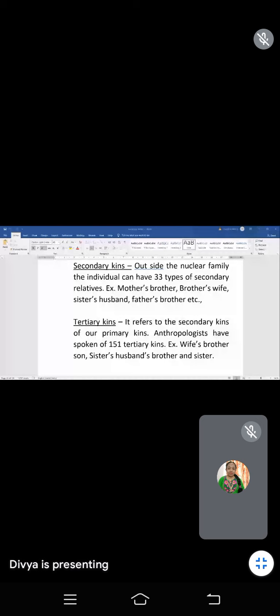Next, third one is tertiary kins. Third one is tertiary kins. Under the tertiary kins, it refers to the secondary kins of our primary kins. Secondary kins of our primary kins.